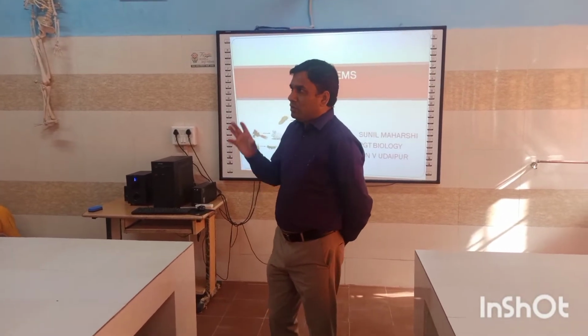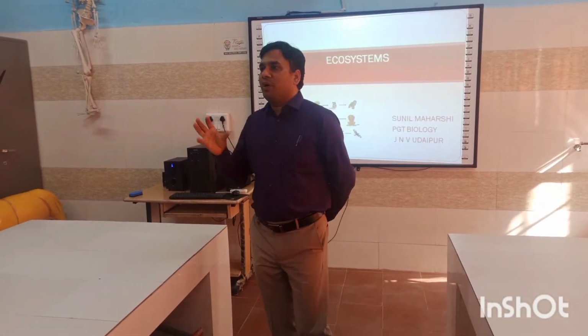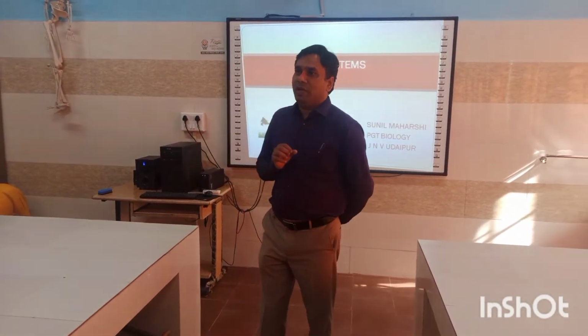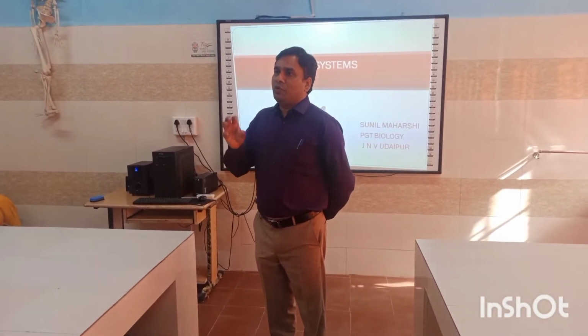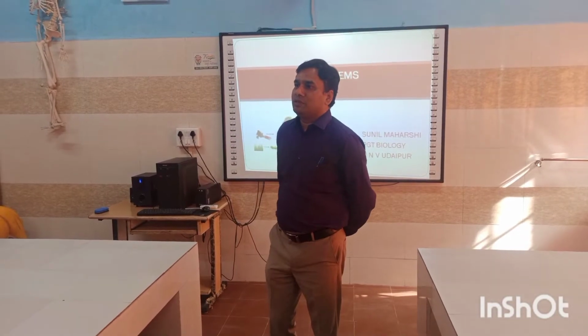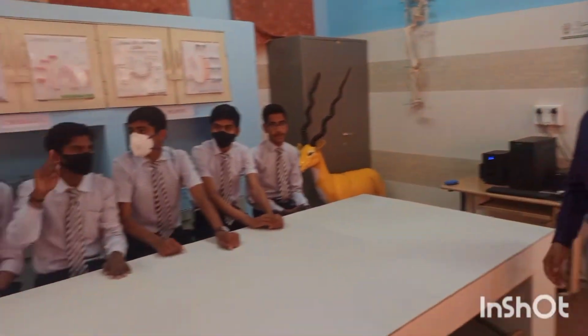Now the ecosystem is formed from biotic and abiotic components. These are the main components. So which are the main components included in the biotic components? Anybody? The biotic components contain living organisms such as plants, animals, and other organisms. And abiotic contains non-living or physical factors such as humidity, soil texture, pH, etc.